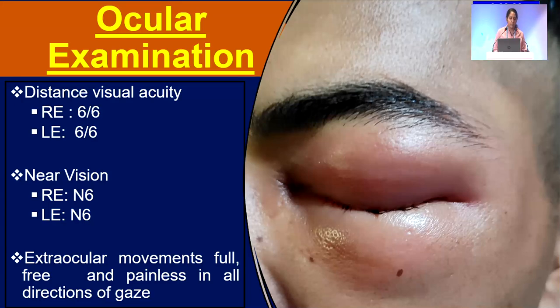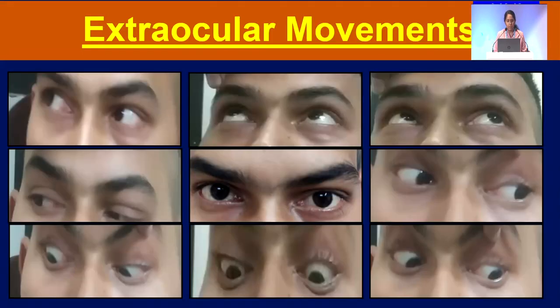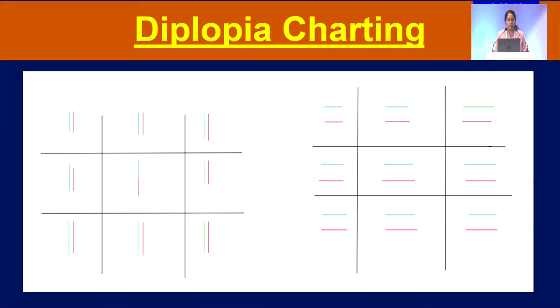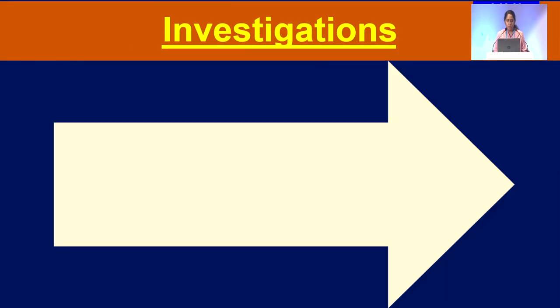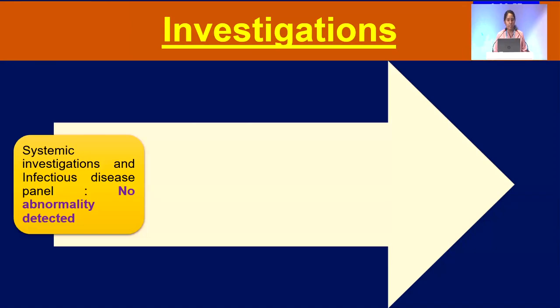When he presented with diplopia, his visual acuity was 6/6 both eyes, near vision N6 both eyes. The extraocular movements were full, free, and painless in all directions of gaze. So this is a picture showing extraocular movements. There was no restriction or any abnormal movement seen. However, the diplopia charting revealed diplopia in all gazes except the straight gaze, and diplopia increases in the superior gaze. So we investigated him thoroughly for the same.